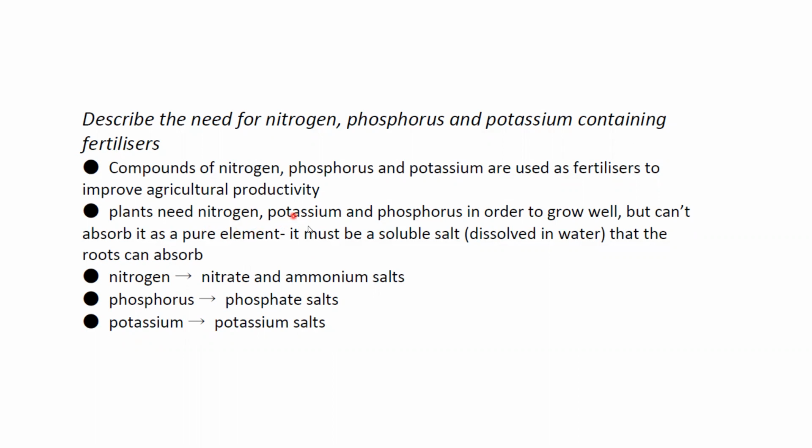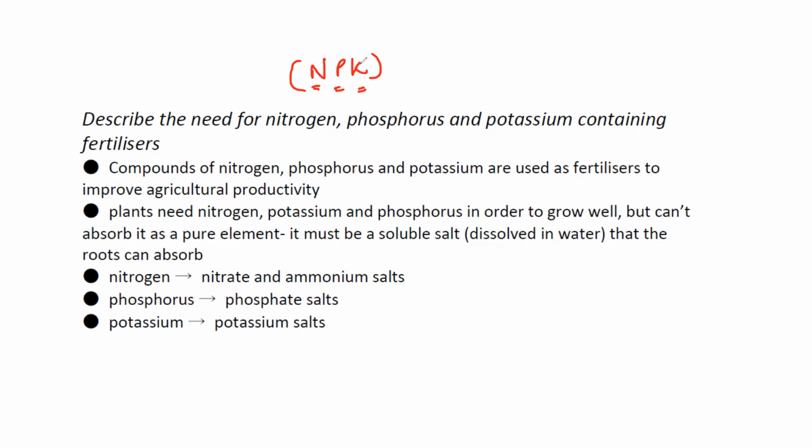Nitrogen helps plants to grow well. Potassium is there for the fruits or the flowers, and phosphorus is used for a better root system. Whenever we want to provide fertilizer to the plant, like NPK, N means nitrogen, P means phosphorus, and K means potassium.